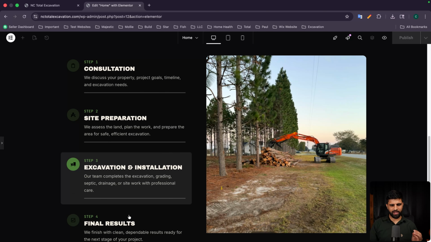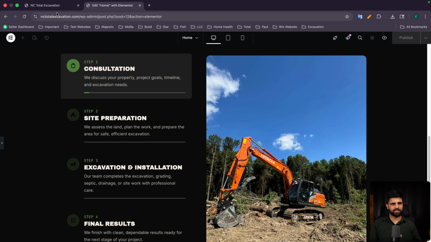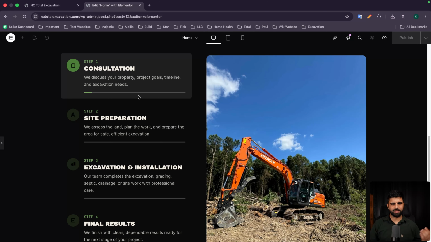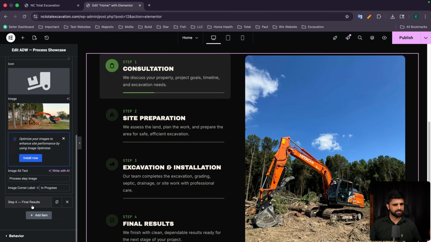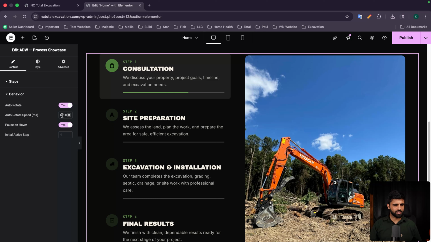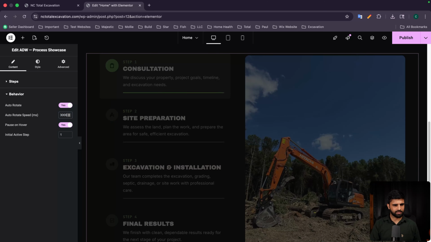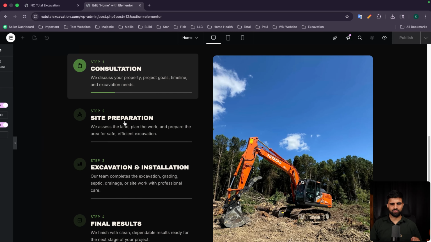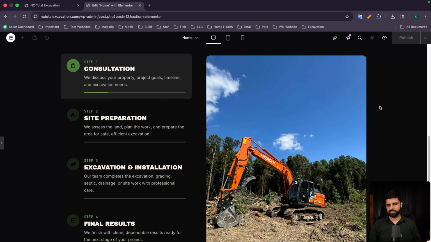So all the 5 points are working perfectly, and it is also changing the points, and we can easily also choose the behavior as say 3000, and it will go faster to the next step and even pause on the hover. So this is simply amazing, to be honest. Codex was also able to make these two widgets and it did it perfectly.